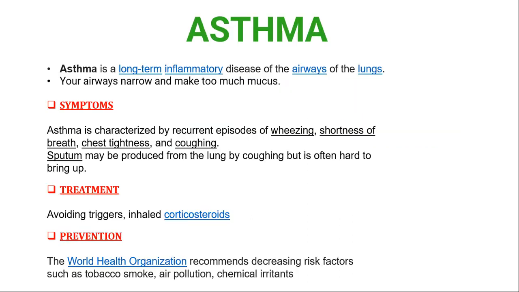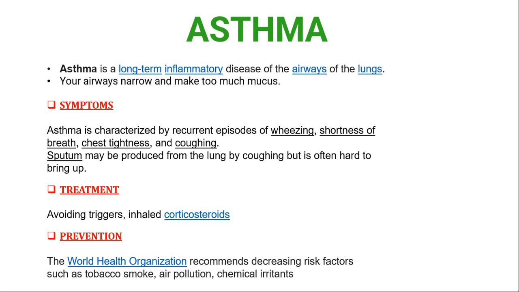And first, asthma. Asthma is a long-term inflammatory disease of the airways of the lungs. Your airways narrow and make too much mucus. It is a condition in which a person's airways become inflamed, narrow and swell and produce extra mucus, which makes it difficult to breathe. Asthma can be minor or it can interfere with daily activities.